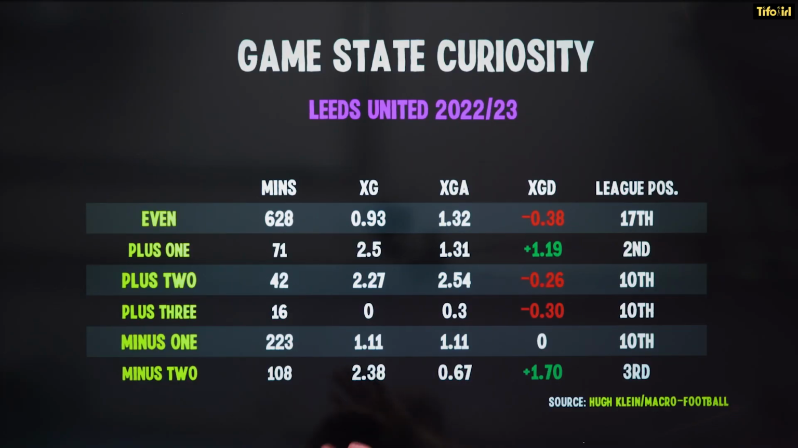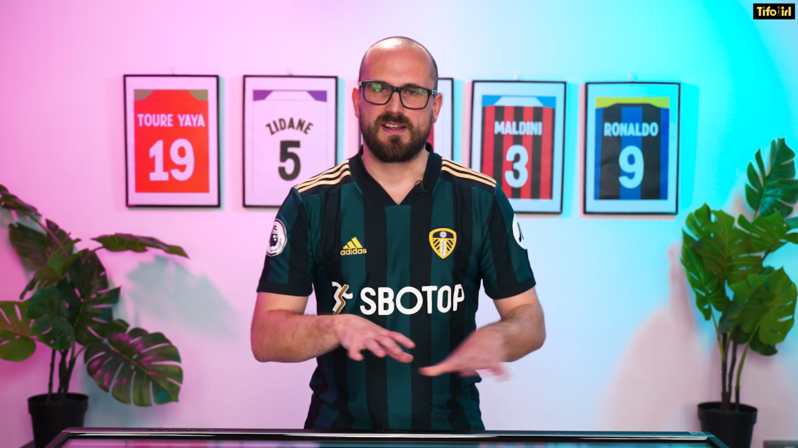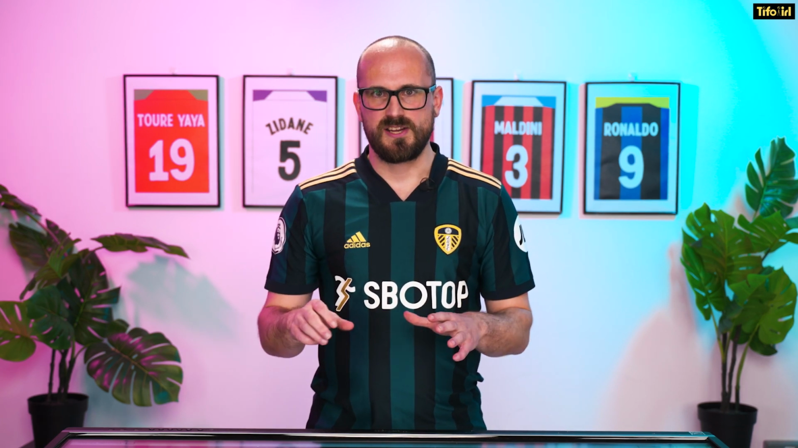So I have been able to use an app which is generated by a guy called Hugh Klein. It's a really useful resource called Macro Football. And what that does is it allows you to look at game state when you're analysing teams' expected goals creation.